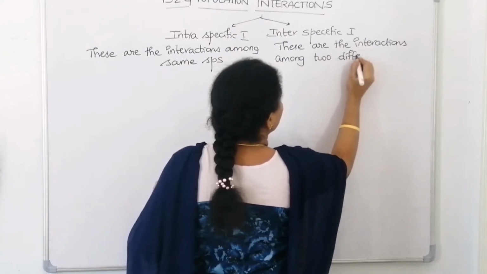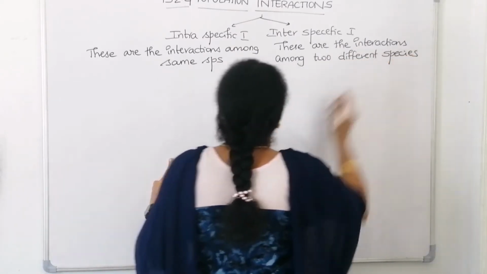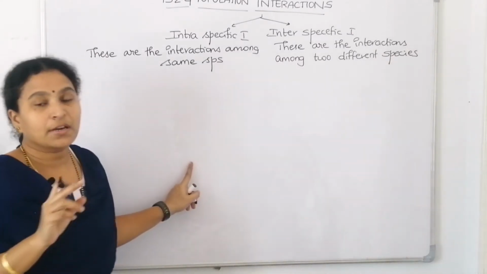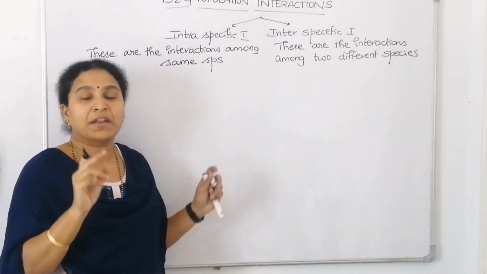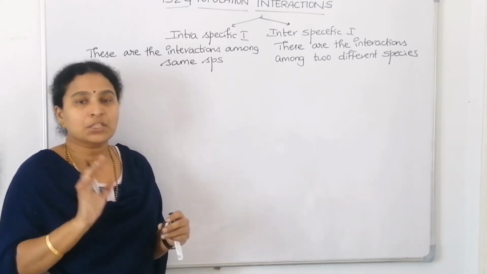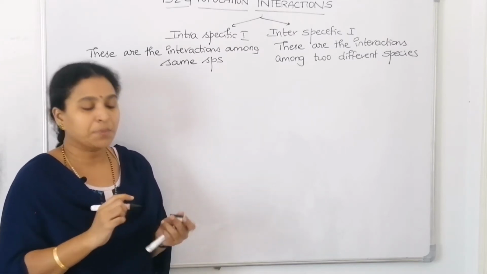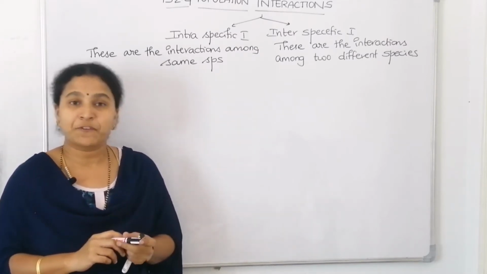It should be among two different species. I think you understood what intraspecific interactions are, what interactions are, and how interactions play a very important role in maintaining an ecosystem and allowing the continuity of the species. Now let's go with interspecific interactions, the interactions among two different types of species.